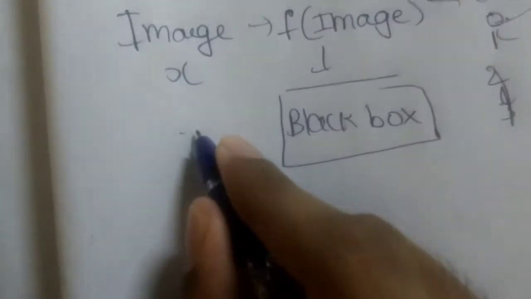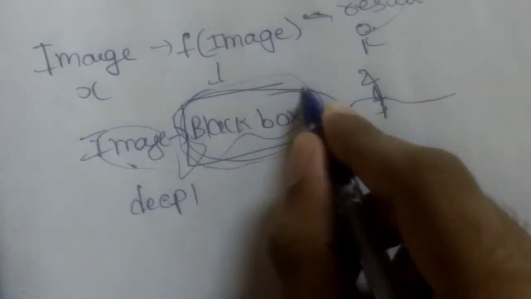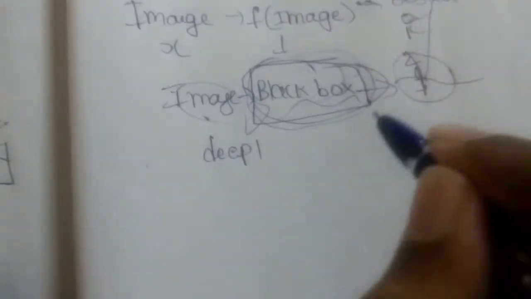So you are going to give an input image, and it's just going to process something in here, and it's just going to produce some output. And that is what deep learning does. Deep learning just takes some input, and here you're going to write all of this process, and you're going to generate the output in a meaningful way. That's it, guys. And this black box is very important because it has so many concepts.